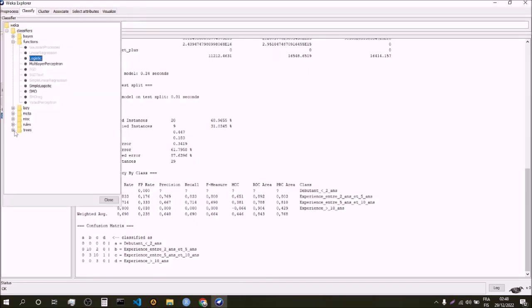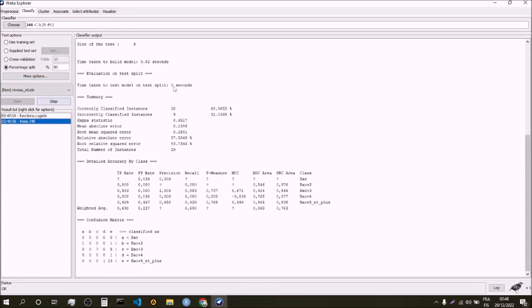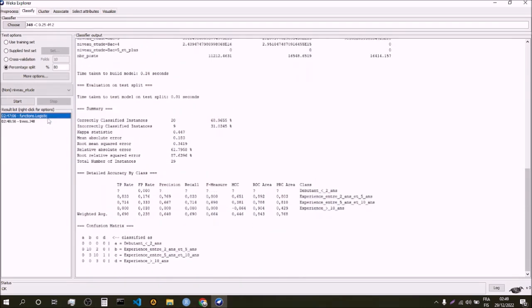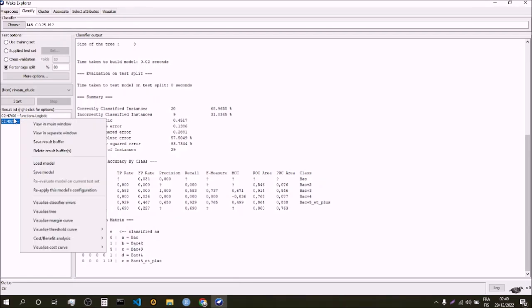So now we will look at a tree. A tree is also very interesting. Now we will look at the level of studies that they want. We'll do the same type of split. And over here, we have a different set of results. We also have pretty much the same levels of accuracy, even though slightly different. But the interesting thing here is that we have been able to predict the enterprises which look for bac plus 3, but we have not been able to predict the ones looking for bac and bac plus 2, simply because not many enterprises look for this level of studies. We can actually visualize this tree.